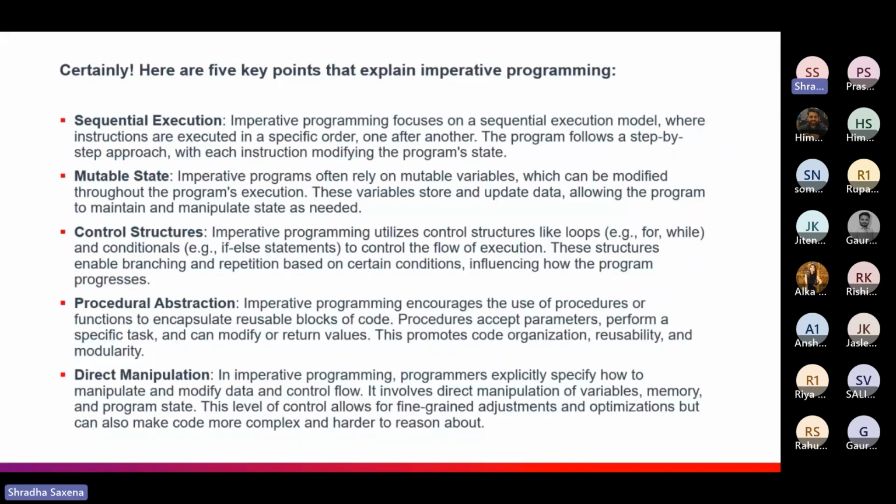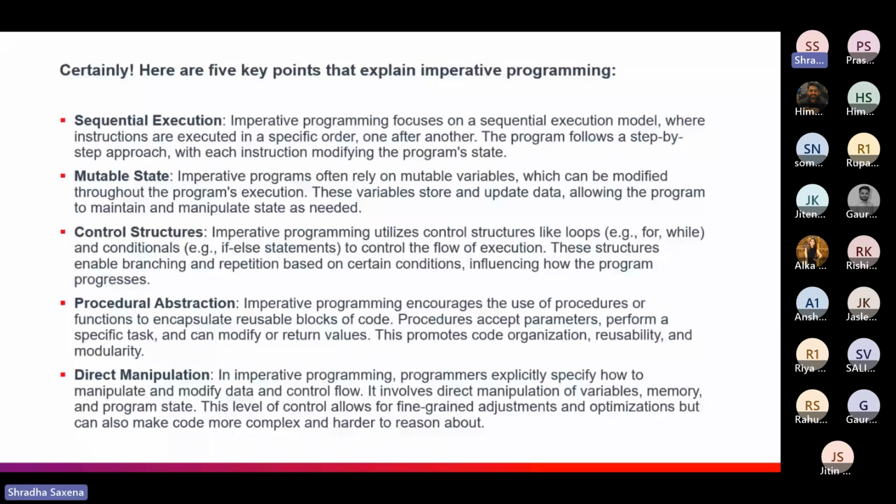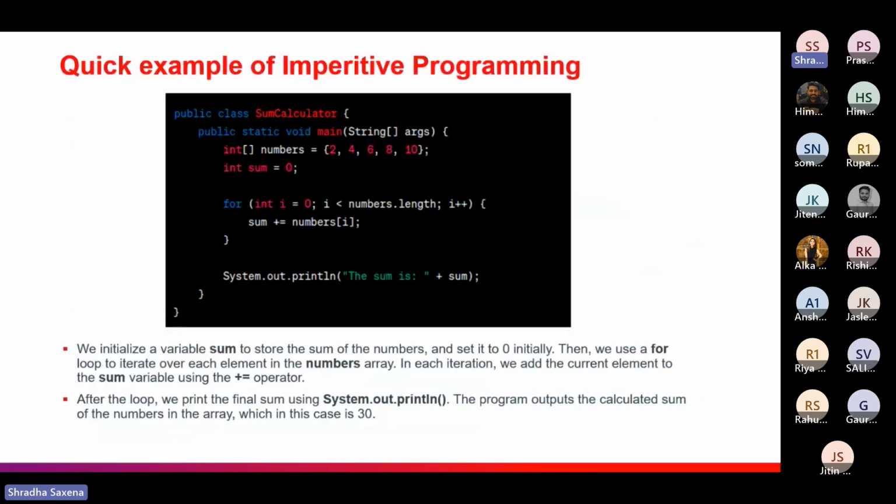Direct manipulation here emphasizes that the variables we are using are always in direct manipulation of variable state, memory and program states as well. Since it has all the instructions for how we are going to implement it, the imperative style of coding is a bit complex and a bit difficult to understand. If I have written the code and someone else wants to see what I have written, it would be difficult for another programmer to understand, because it is more complex. Every instruction, the how part, is always given over here.